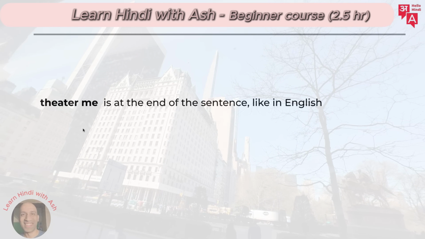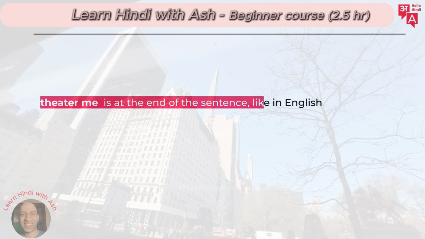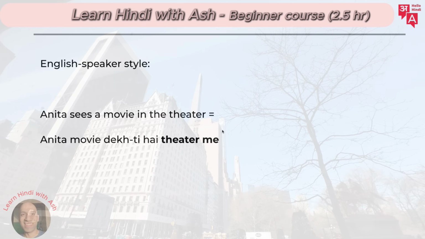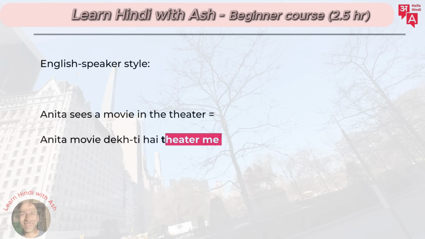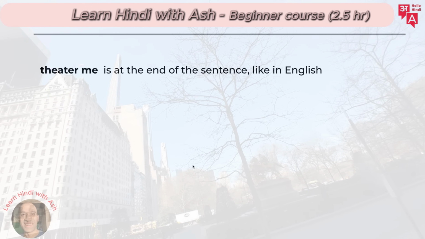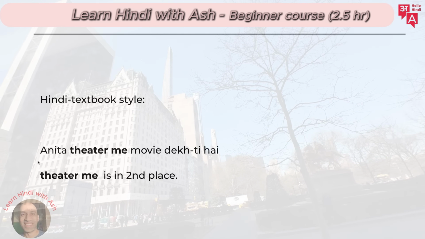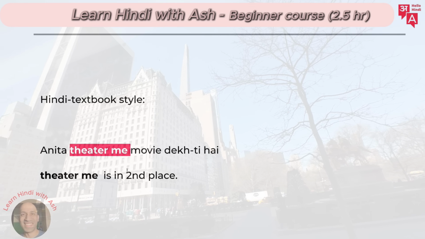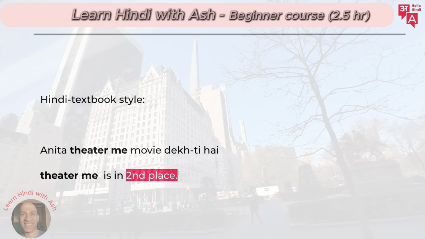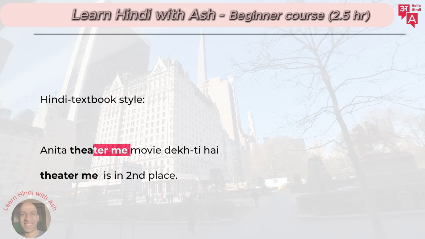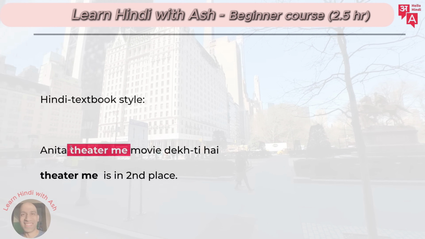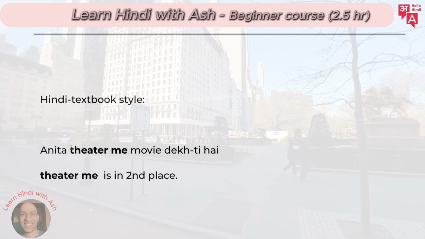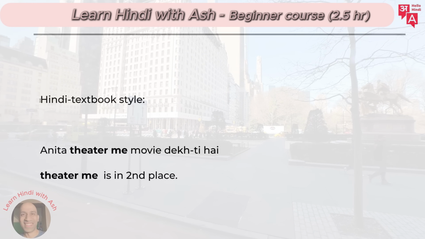Now there is this theater mein at the end of the sentence, like in English, right? This part over here, like this theater may, like how we have here. Now in actual Hindi, in a textbook, we will find the theater may in the second place, exactly the place where you had the question. Anita kaha movie dekhti hai? Anita theater mein movie dekhti hai. Right? This is the Hindi textbook style.